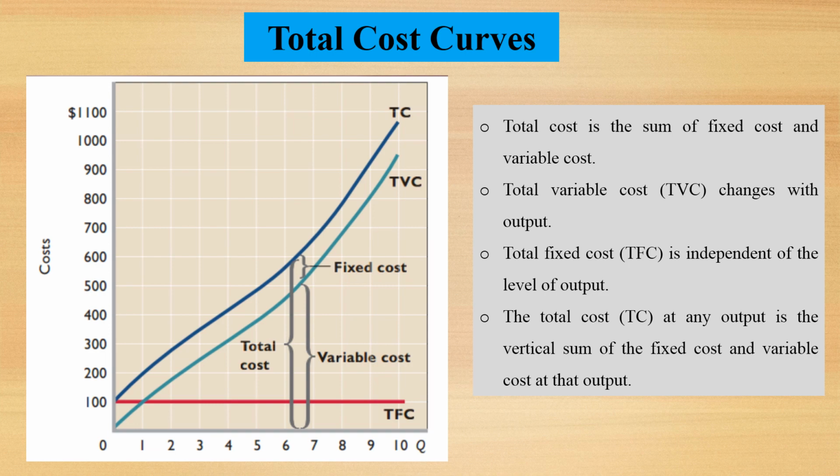Total variable cost changes with output. Total fixed cost is independent of the level of output. It does not change as the level of output increases. Total cost at any point is the vertical sum of the fixed cost and the variable cost at that output.